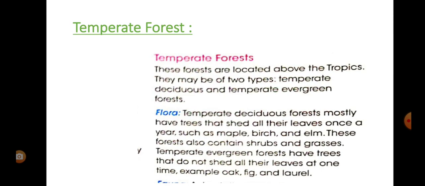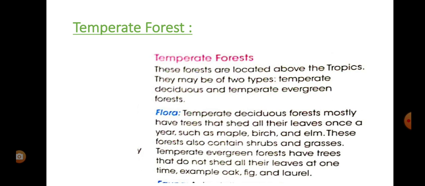Next is the temperate forest. This kind of forest is located above the tropics. There can be two types of temperate forest: temperate deciduous forest and temperate evergreen forest. Let's see what the flora and faunal diversity is. In these two temperate forests, there are different kinds of floral and faunal diversity.